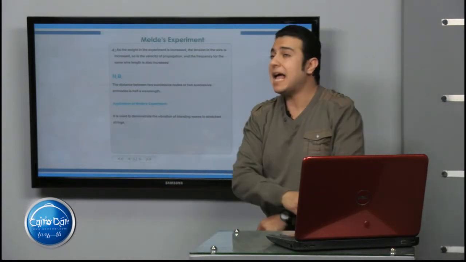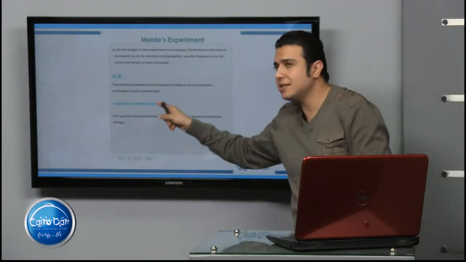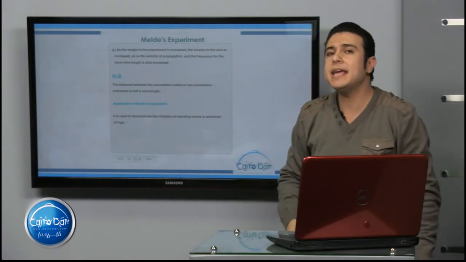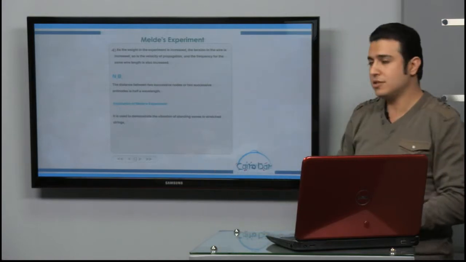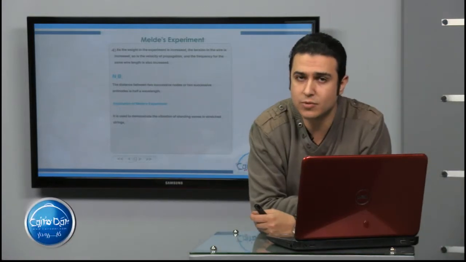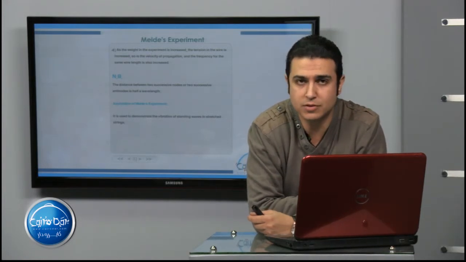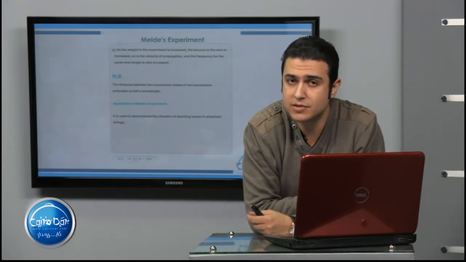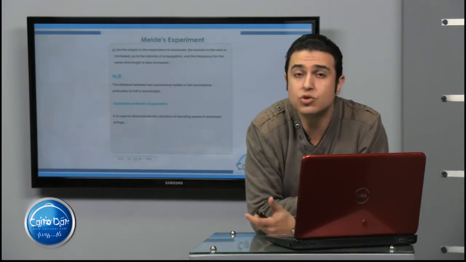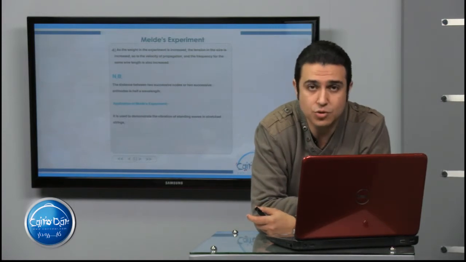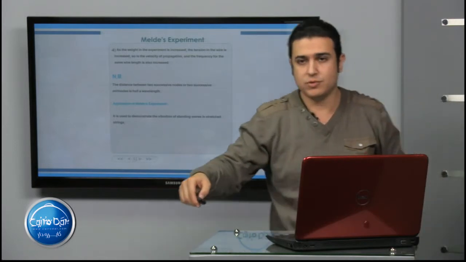So what is the application of Melde's experiment? The application of Melde's experiment is to demonstrate the vibration of standing waves in stretched strings. It is the main use of Melde's experiment, to study the standing waves and the vibration of stretched strings.